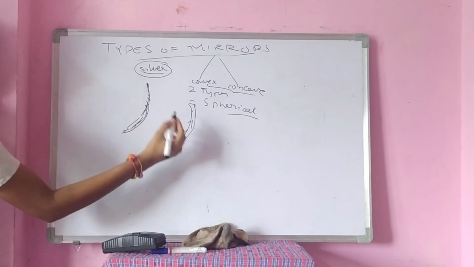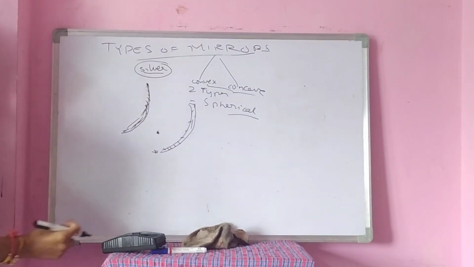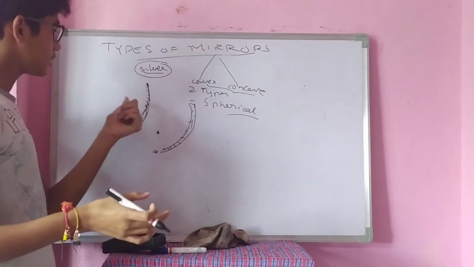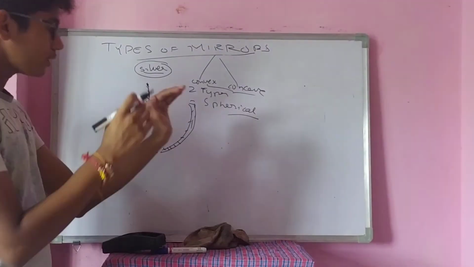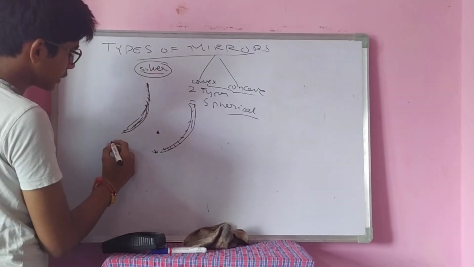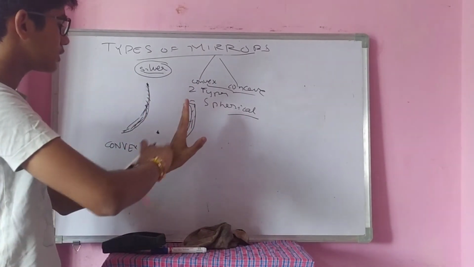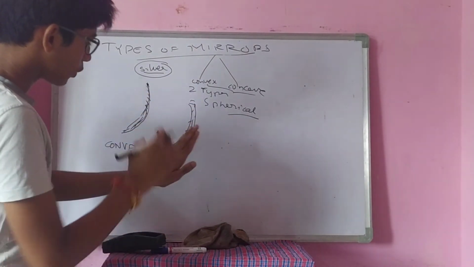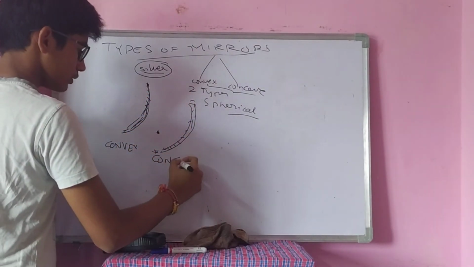Now, these two are different because the silver reflecting surfaces are different. Now, I had silvered inside. This is open for reflection. If the outer part is open for reflection, it is called convex. If the inner part is open for reflection and the outer part is silvered, then it is called concave.